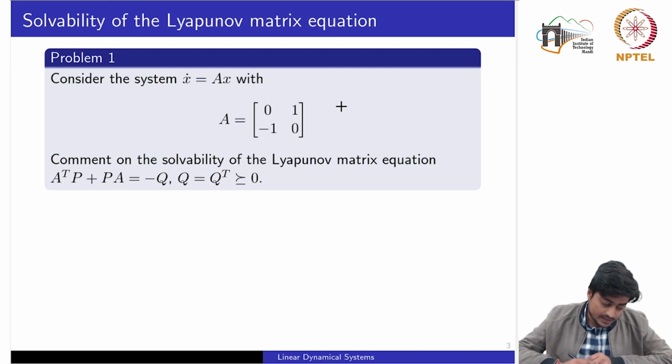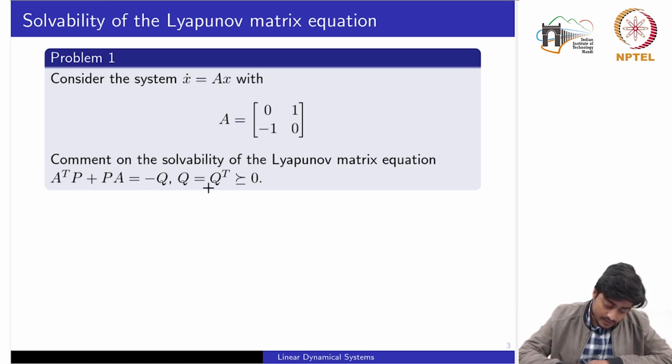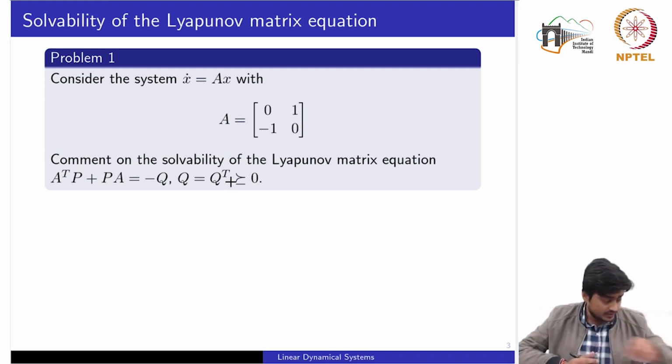So here we consider a linear homogeneous system with the state matrix A = [0 1; -1 0]. Here we need to comment on the solvability of the Lyapunov matrix equation, which is given by this one. Now note that in the stability result concerning the Lyapunov equation, Q was chosen as a positive definite matrix. Here we have chosen Q as a semi-definite matrix. So we'll see in the solution what is the significance of selecting Q as a semi-definite matrix.